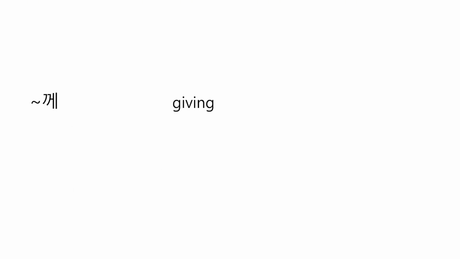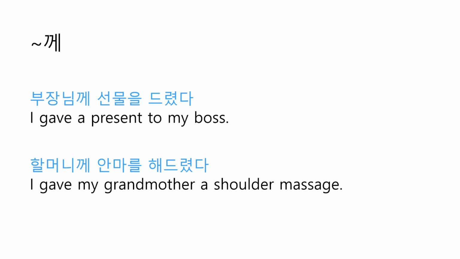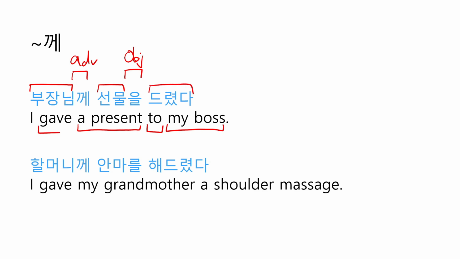And there is 께, which is the honorific version of 에게. 께 can only be used with giving verbs, unlike 에게. For example, 부장님께 선물을 드렸다. I gave a present to my boss. Here, 부장님 means my boss and 께 is an adverbial case particle which is translated into to here, and 선물 means a present and 을 is an objective case particle and 드렸다 means gave.